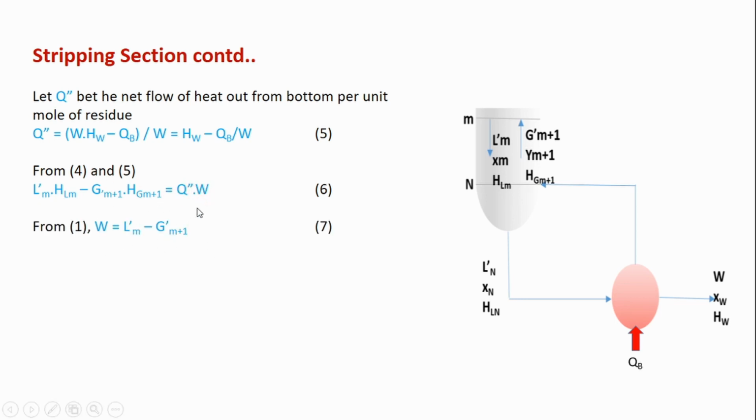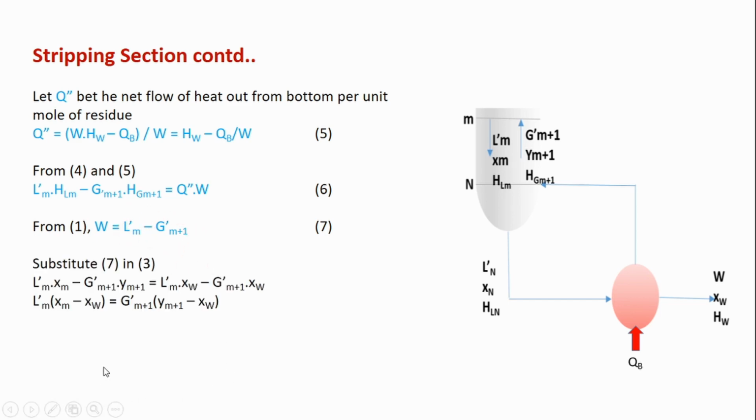So rearrange it. In place of W, we have to substitute L'm minus G'm+1. Our objective is again to get L by G, which will be the slope of the operating line. So we will remove this term W from the expressions obtained from the component balance and the enthalpy balance, and in place of W put the Lm and Gm+1 terms.